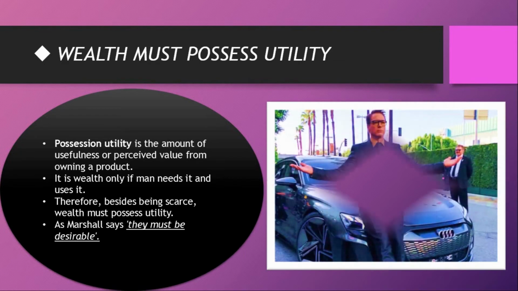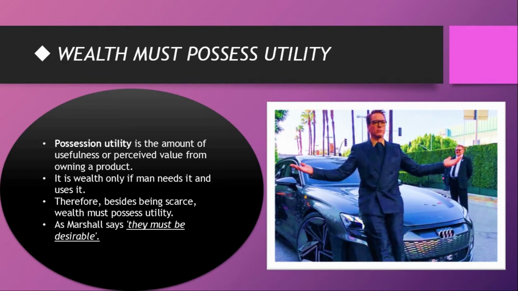Suppose owning an Audi or BMW might be considered to have high possession utility. That means it must have the power to satisfy a want. As Marshall says, they must be desirable, which means wealth and utility.